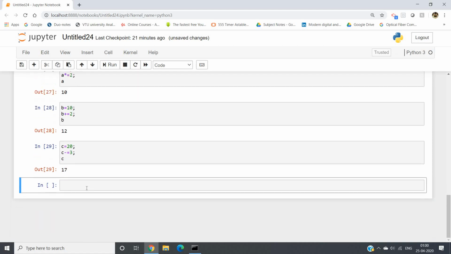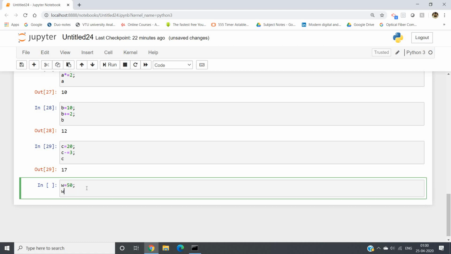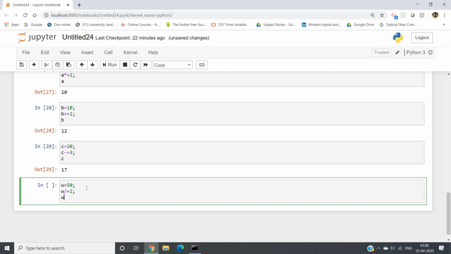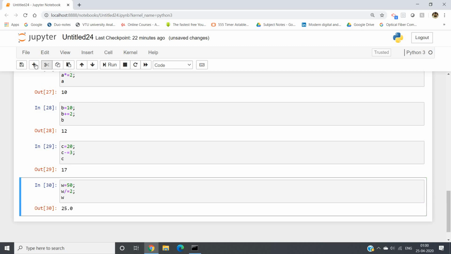And let me show you for division also, w equal to 50. Then w by 2. Now if I write w, I should get 25.0.